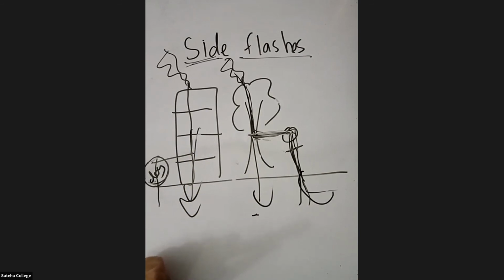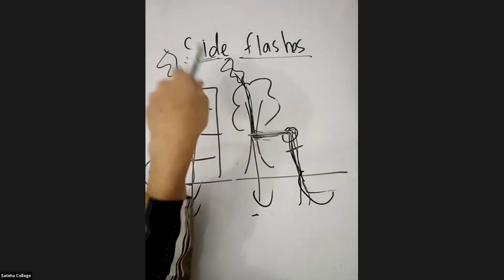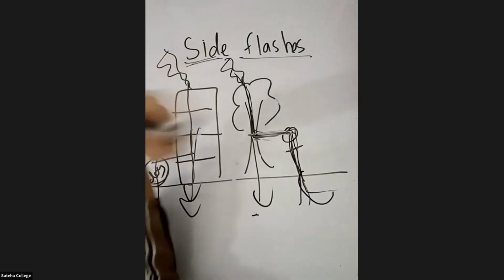Rayyan, are you there? Yeah. The flow of the lightning current through a human body is easier than through a building or a tree. No, dear, I'm not asking about side flashes. I'm asking about direct strike, the previous one we studied.